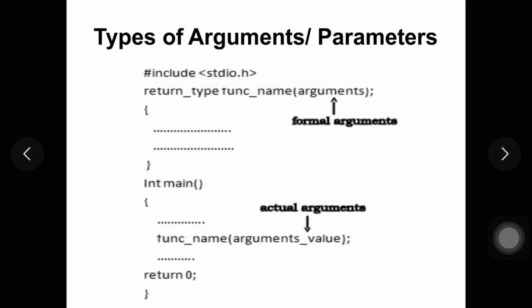So next we'll see what are the types of arguments or parameters. Actually there are two types of parameters. We can call them formal arguments and actual arguments. So formal arguments are those which are listed in the function definition, and actual arguments are those which are listed in the function call.